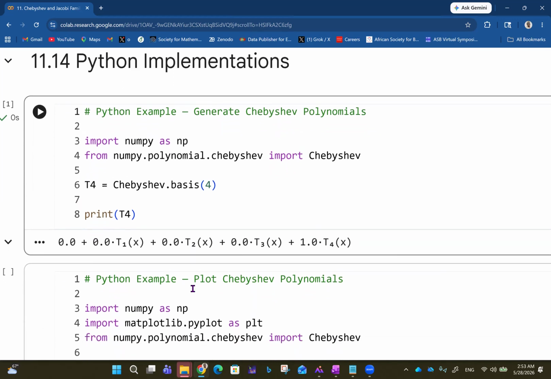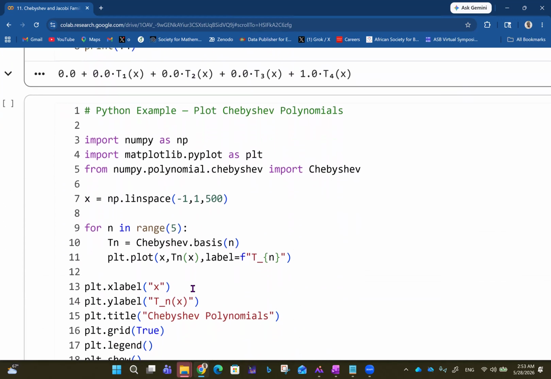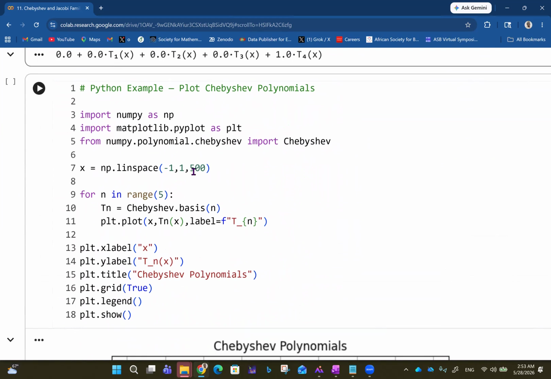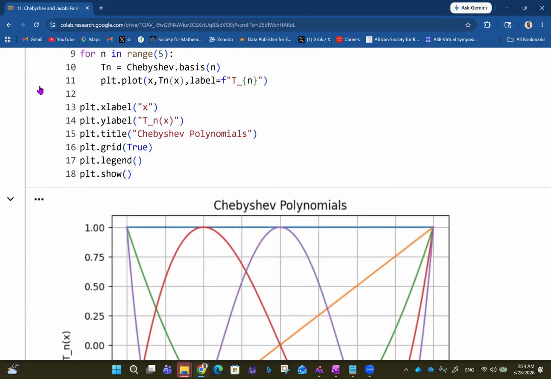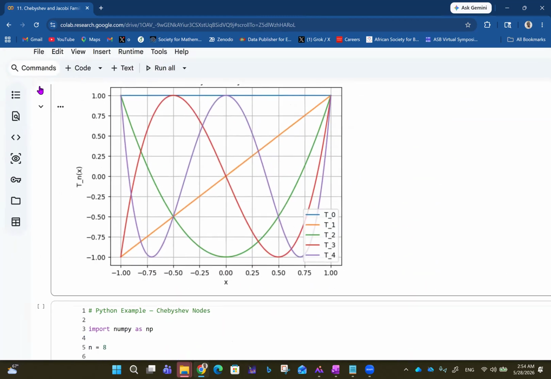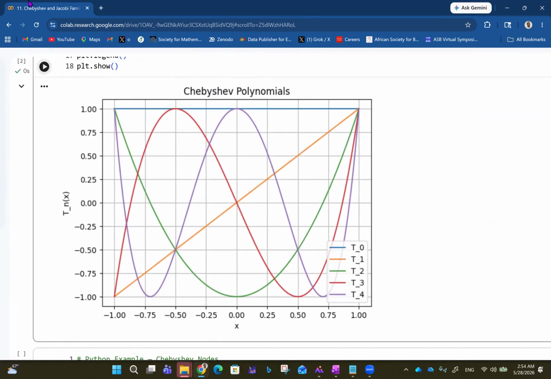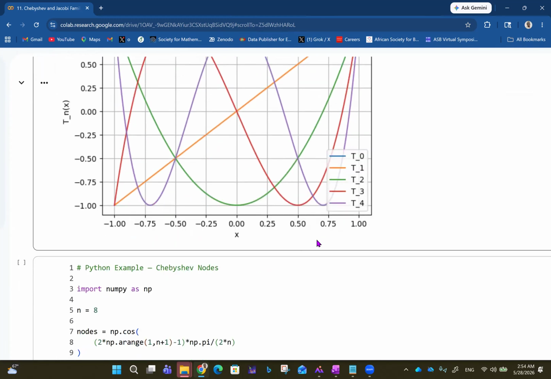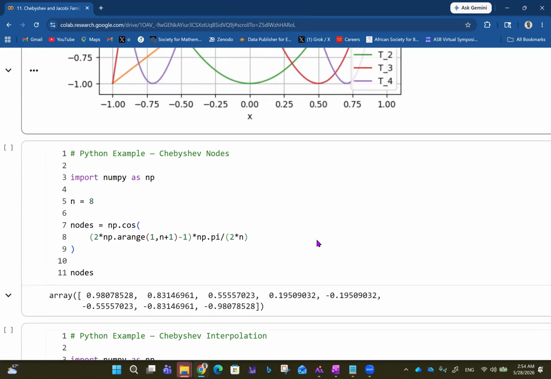Then you want to plot the Chebyshev polynomials from -1 to 1. You have the Chebyshev basis and all of that. I think we saw something about Chebyshev in the first video. So this is the blue line, the line one. Then this other one is something hanging from end to end of line one. And then you have the T2, which is green. So something like this, and then you have the red one just going and so on. So following each as they increase, you have patterns like that.